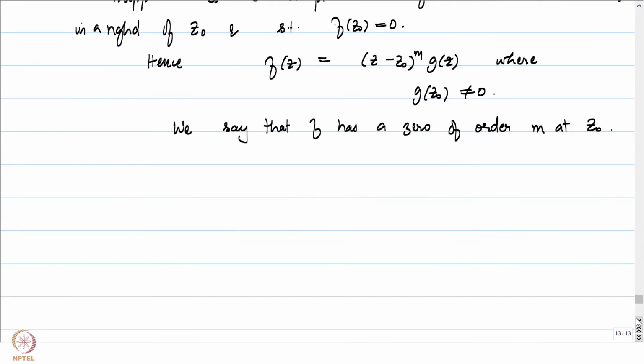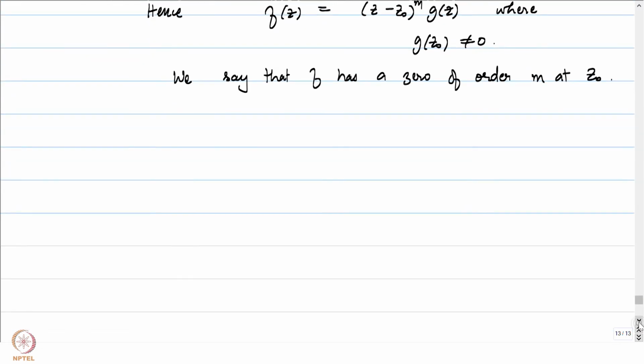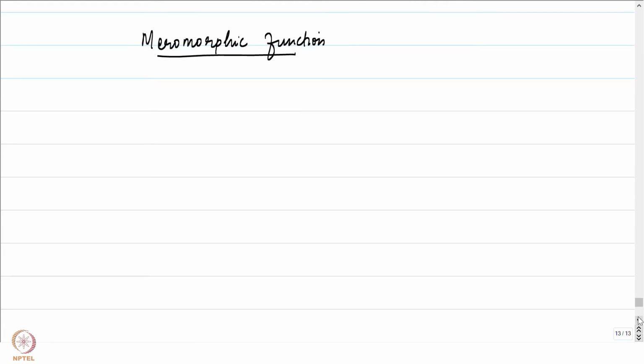All right, let's now keep these things in mind, and let's now try defining what is meant by a meromorphic function. To define a meromorphic function, we don't need to really have these jargons, but anyway, they are needed to describe what follows. Let me now define what is meant by a meromorphic function. We will stick to open connected subsets in this lecture from now on. So let omega be an open connected subset.